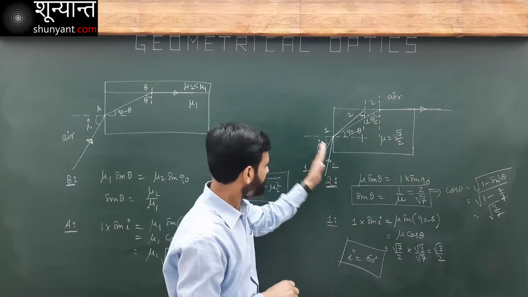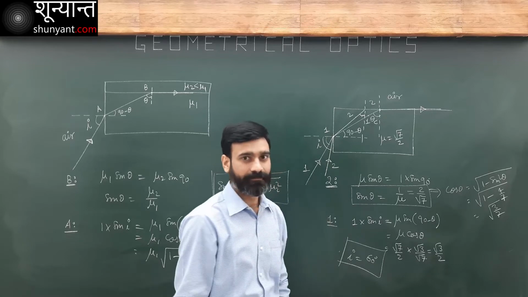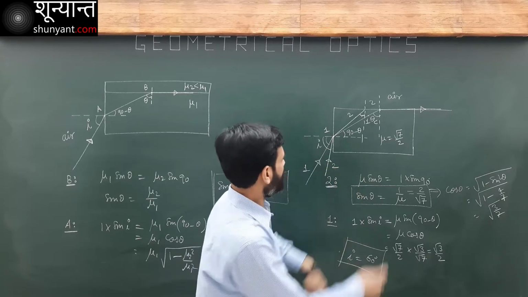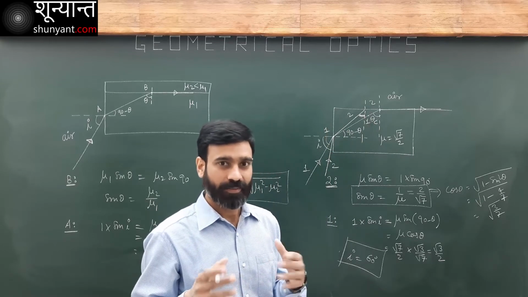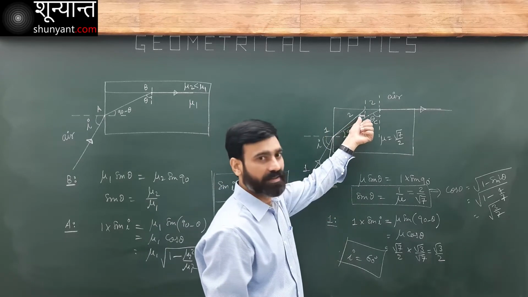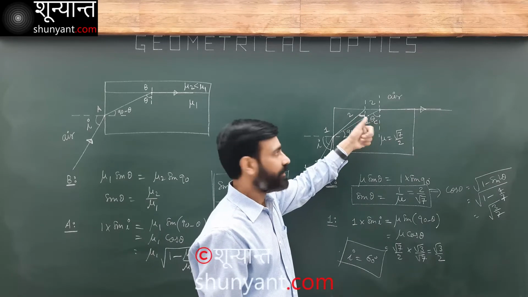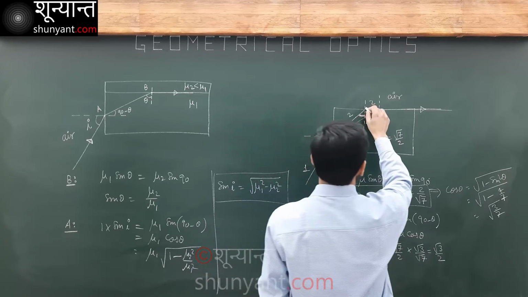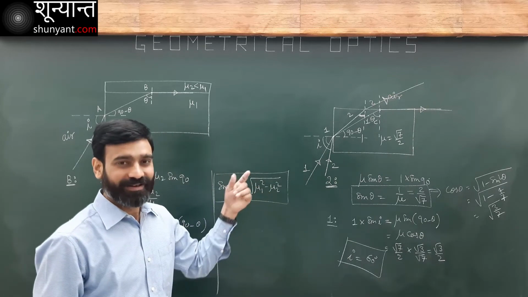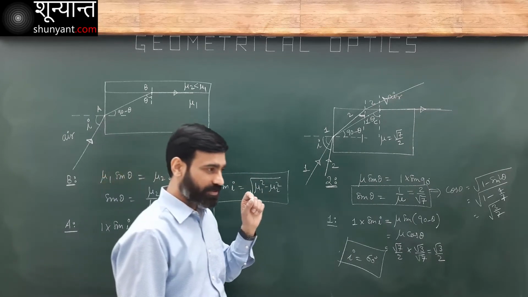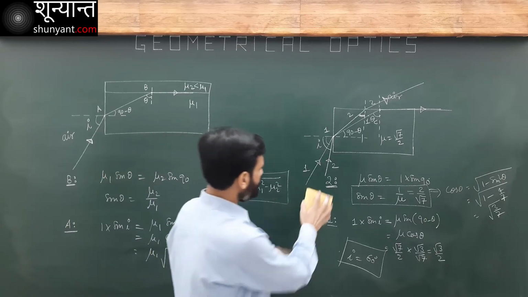Now if I increase my angle, this is more than 60, then what will happen? Then this angle, it's clearly seen, it's obvious, I do not really have to explain too much, this becomes less than critical. This angle will be less than this angle. This is less than critical. Now the light starts going into the other medium. It will start going into the other medium. Now I want to stop that also. I do not want this happening.